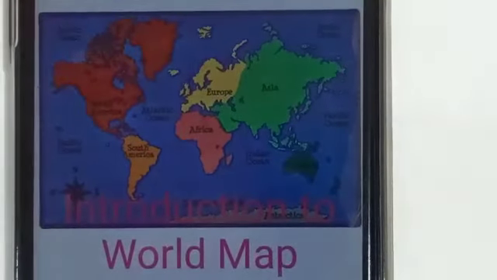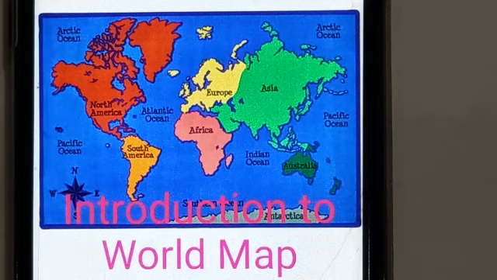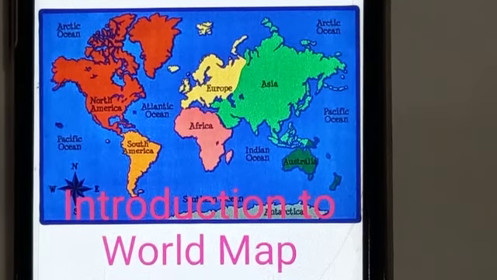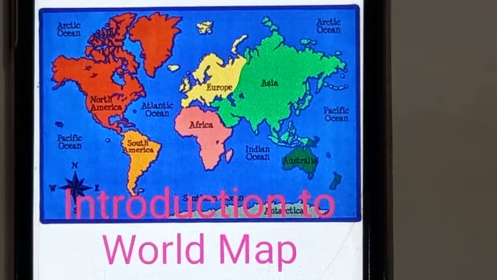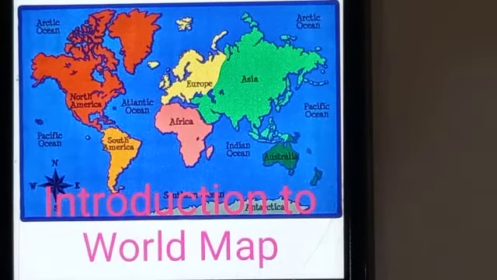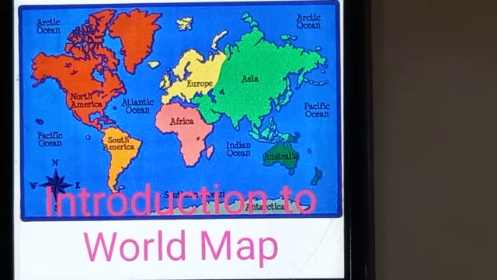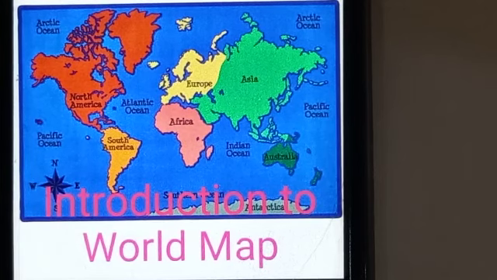As you know, the first topic in geo is always the world map. So similarly again we have the introduction of the world map. The first thing in the world map is the location of continents and oceans. Before the location of the continents and oceans, first of all, we should know the definition of continents and oceans: what is meant by continents, how many continents are there in the world, what is meant by oceans, and how many oceans are there in the world.